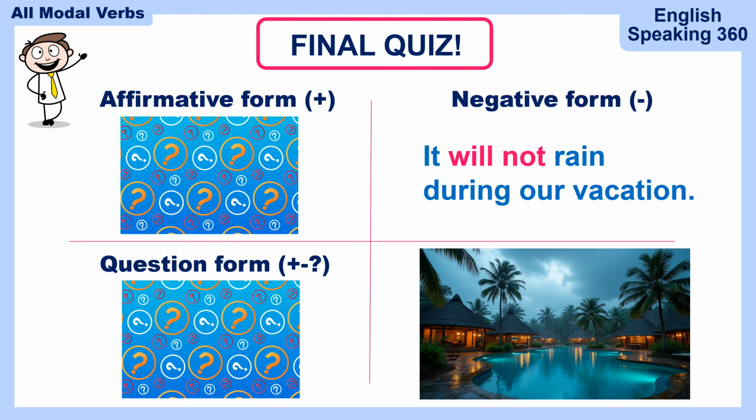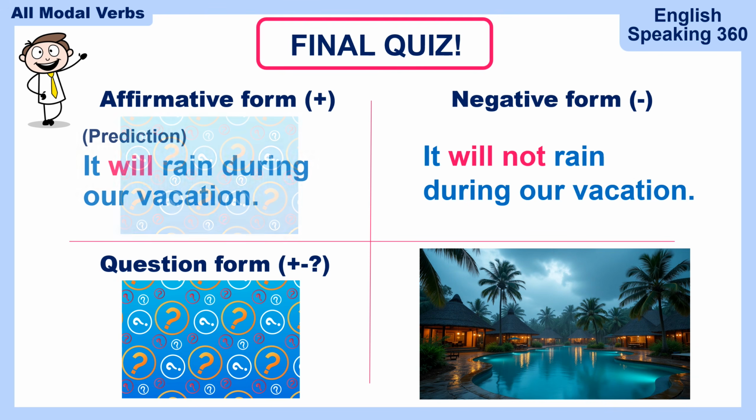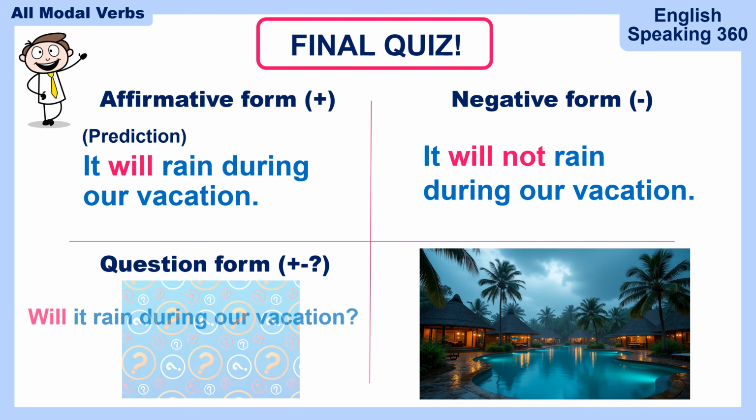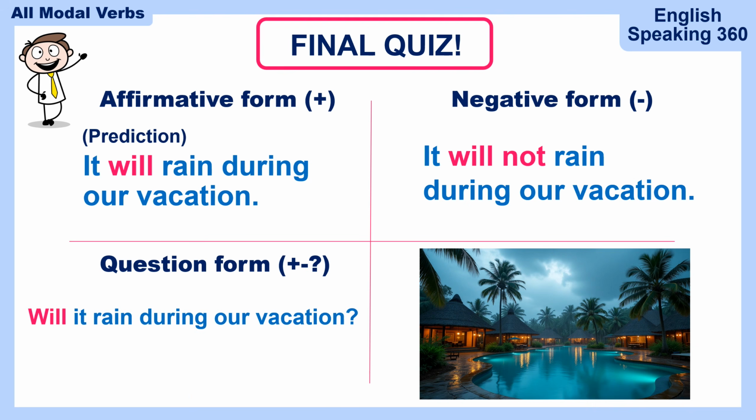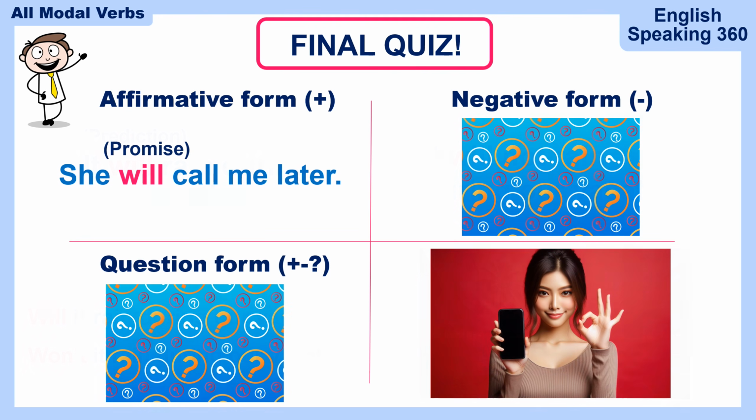It will not rain during our vacation. Affirmative form? It will rain during our vacation. It's a prediction about the future. Question form. Will it rain during our vacation? Negative question. Won't it rain during our vacation? Give yourself 2 points.